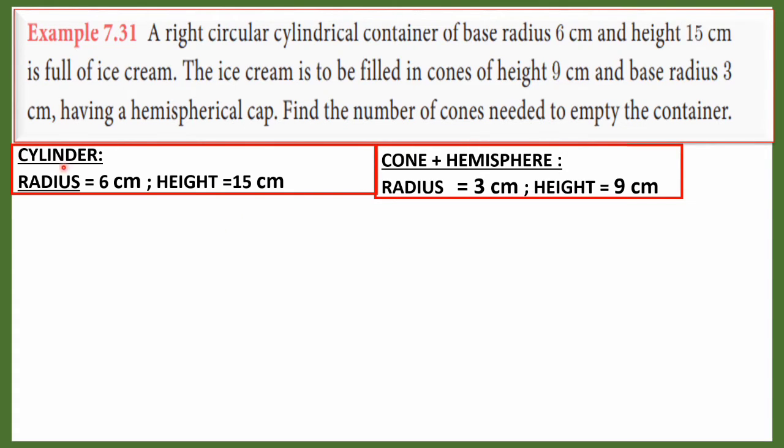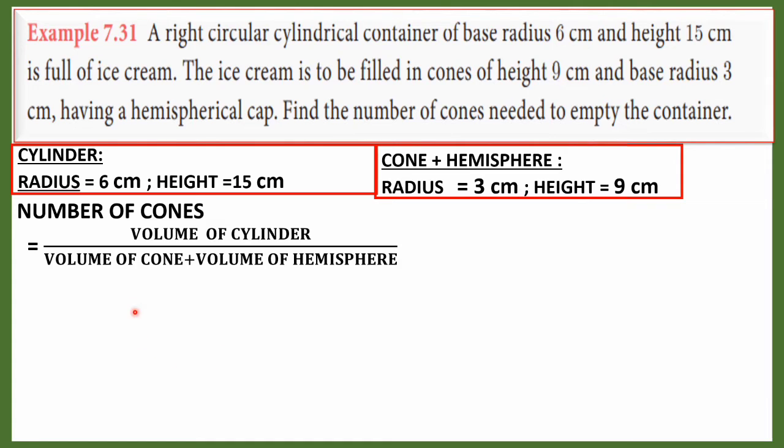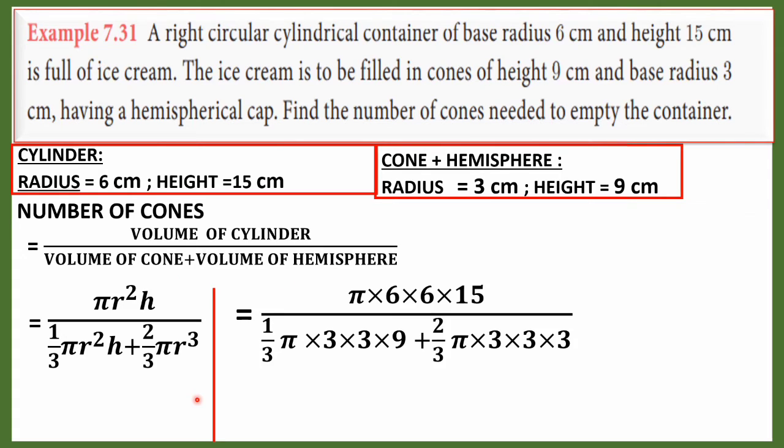Simply, we divide the volume of the cylinder by the volume of cone plus volume of hemisphere. Number of cones equals volume of cylinder divided by volume of cone plus volume of hemisphere. We know the formulas. Substitute the values. In the numerator, we substitute the measurements of the cylinder, and in the denominator, the measurements of cone and hemisphere.